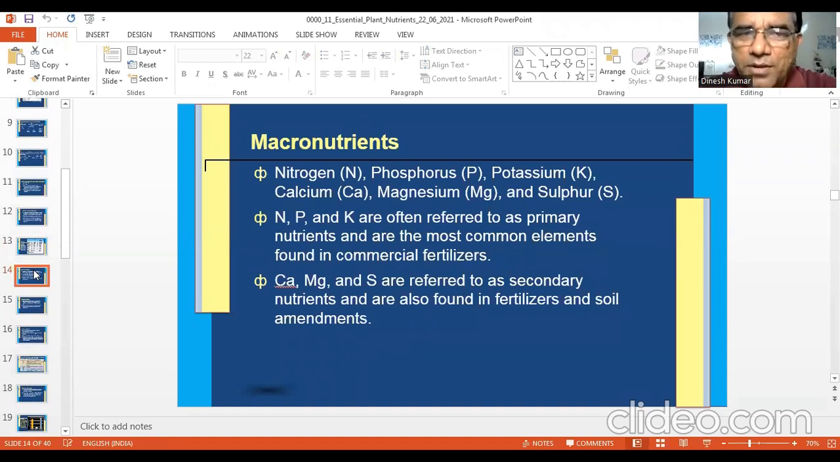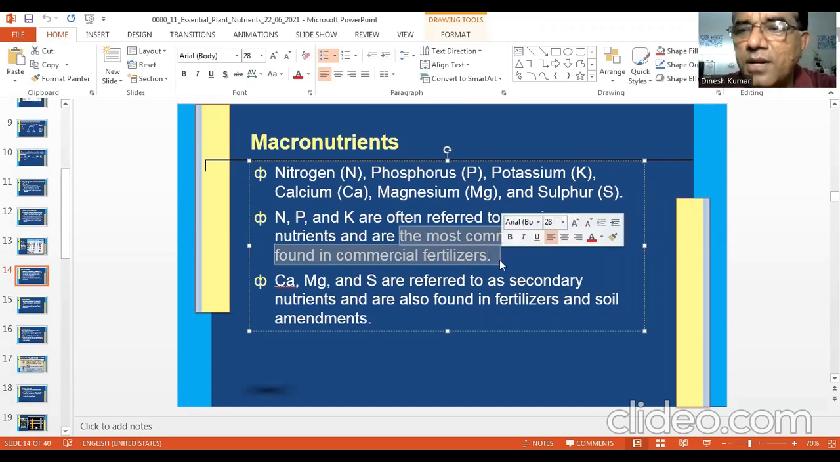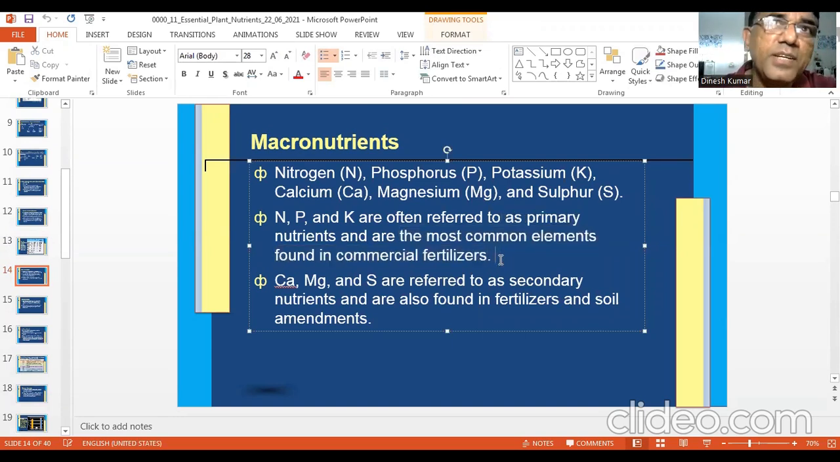Now we discuss macronutrients, which are 6 in number: NPK, calcium, magnesium, sulfur. NPK are often referred to as primary nutrients. And why are they primary nutrients? Because they are the most common elements found in commercial fertilizer. So this is one definition for primary nutrients. Calcium, magnesium, sulfur are referred to as secondary nutrients and are also found in fertilizers and amendments, but they are not largely applied by farmers. It is NPK which are largely applied by farmers.